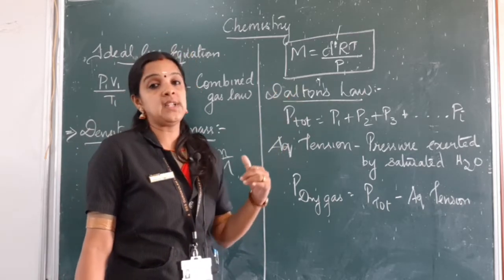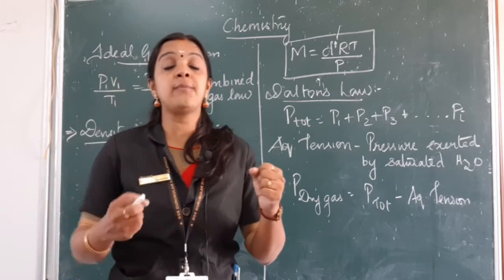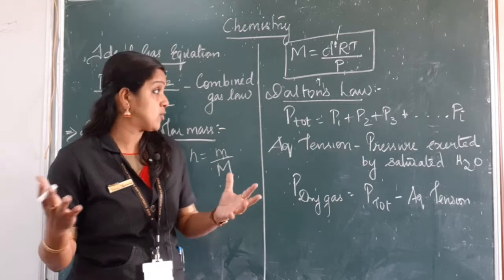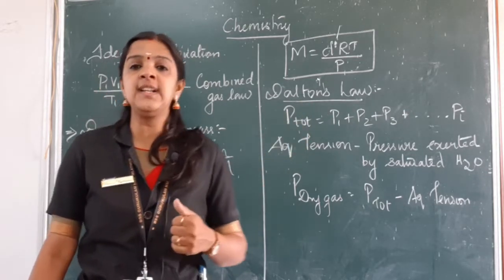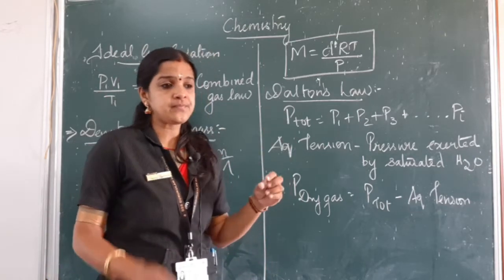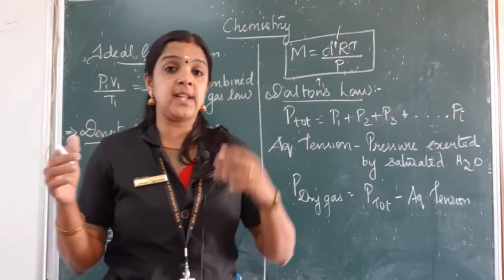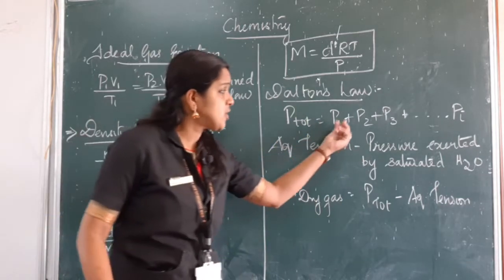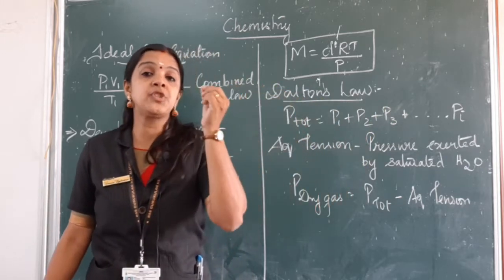Once we know this, we should always be concerned about the pressure that is being exerted by the substance in a container, whether it is inside or outside. That is why there is a new law, Dalton's law of partial pressure, which we have already learned. It shows that there will be a container and there will be molecules of different types, like molecule A, molecule B, molecule C. Each molecule or each substance will be exerting a separate individual pressure.